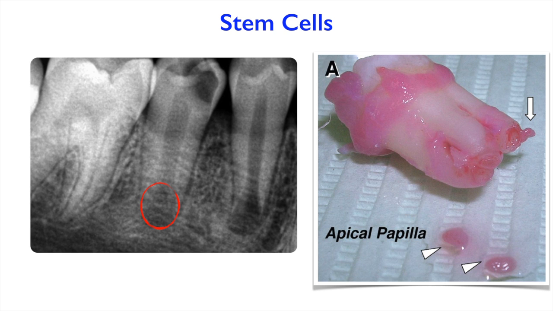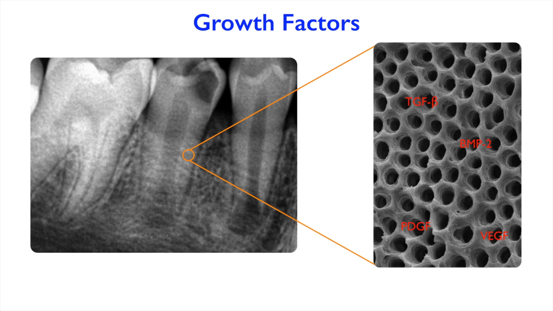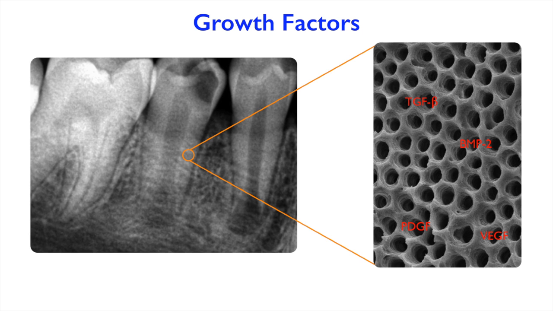And attached to the roots was the apical papilla, which contains stem cells that will promote, especially in this case, the development of pulpal tissue. And now, in terms of growth factors, when we have this ingrowth of tissue into the pulp canal space, we need this growth factor to be able to induce and to promote the maturation and the proliferation of this tissue.